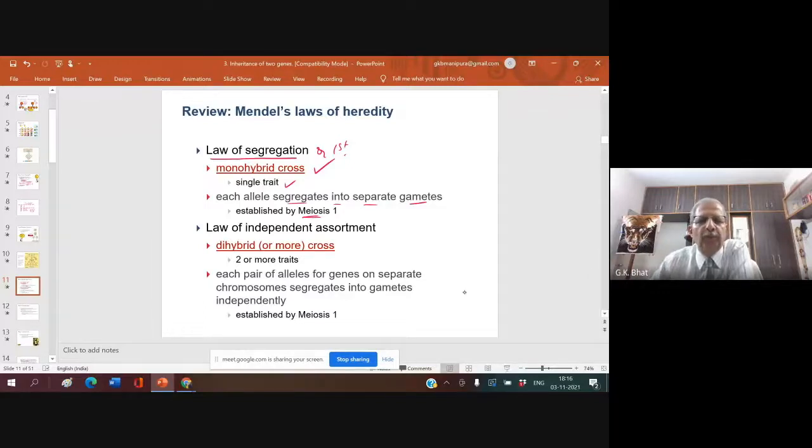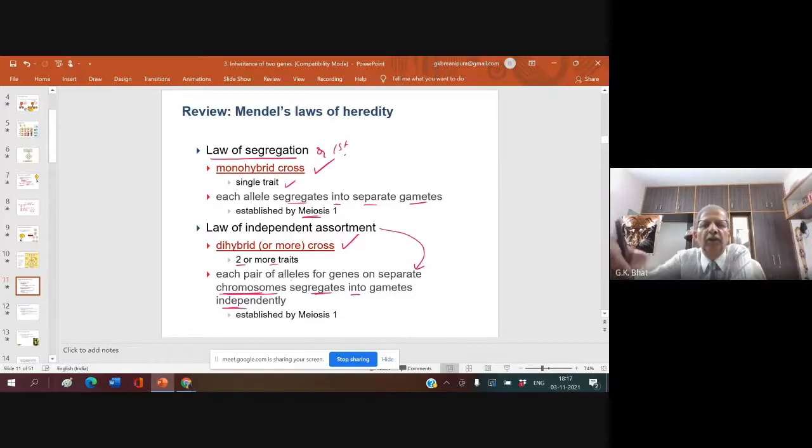Law of independent assortment is based on dihybrid cross, and two or more traits are taken into consideration. Each pair of alleles for genes on separate chromosomes segregates into gametes independently. So, this is the most correct definition, which can be understood easily. Each pair of alleles for genes on a separate chromosome.